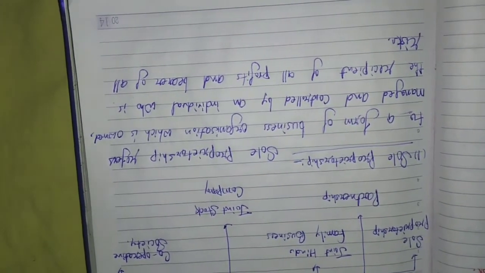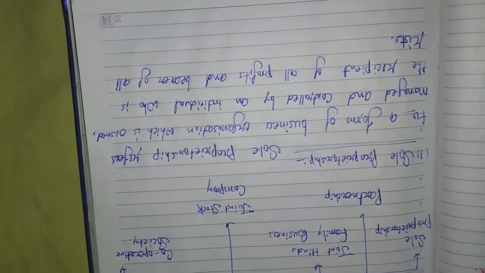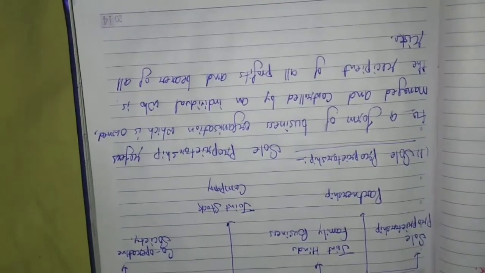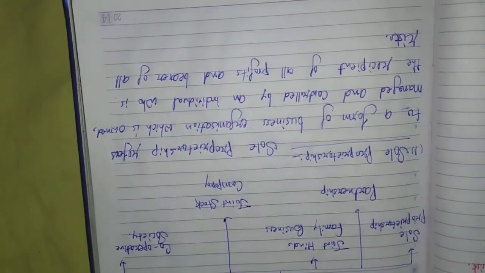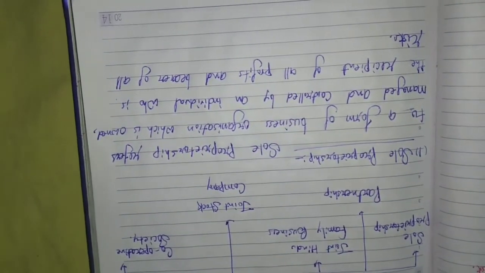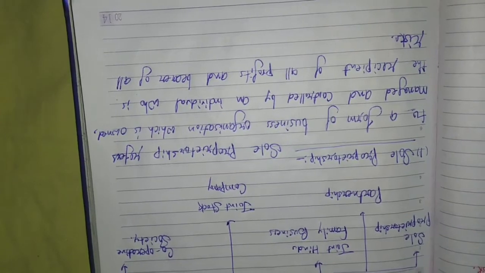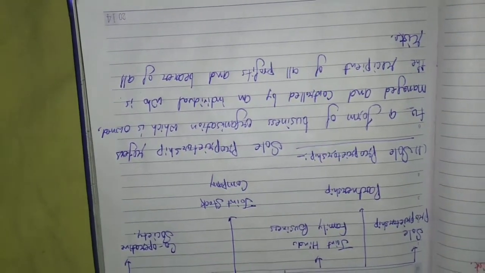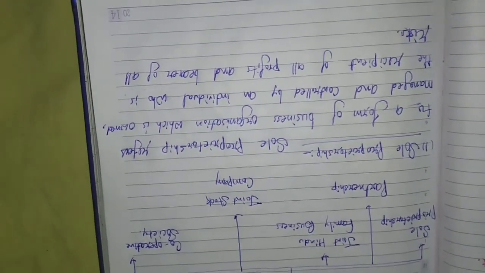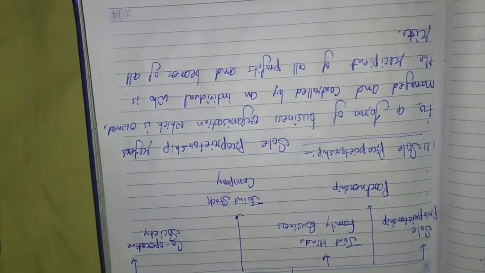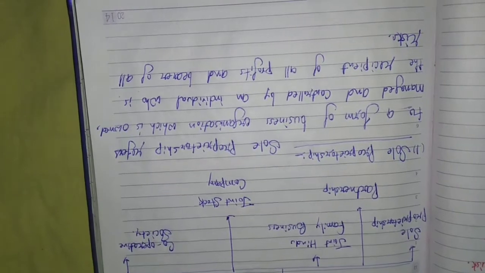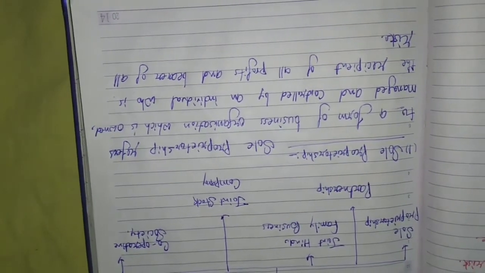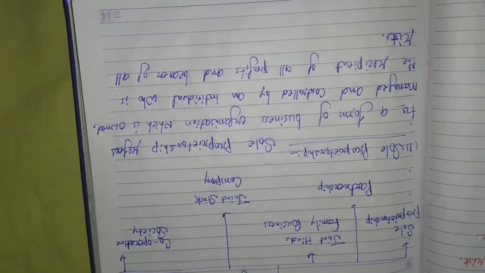And in case of loss, all the loss is also borne by that individual. So in sole proprietorship, that type of business is totally controlled and managed by a single person. Remember it, don't include the employees here, because employee is a different thing. So sole proprietorship is related only to single ownership.